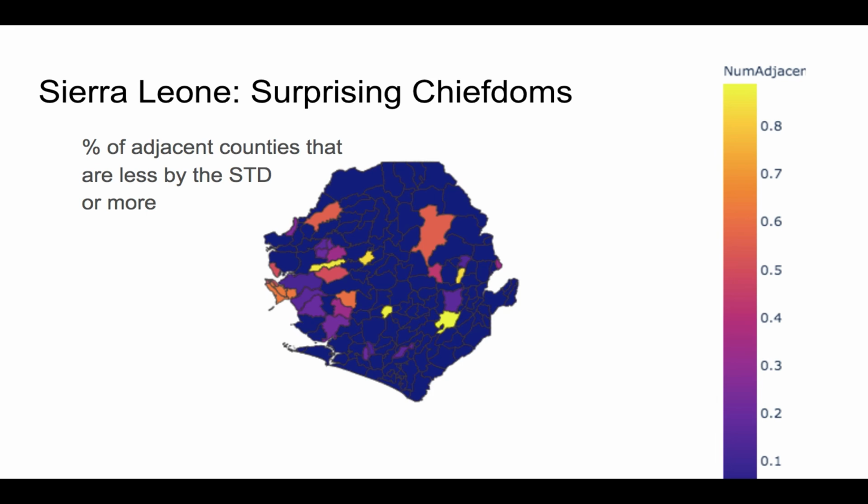And so then lastly, we have the percentage of neighbors that are lower than themselves, and so we can see here some regions that did quite well in staving off Ebola despite being surrounded by high percentage infected regions.